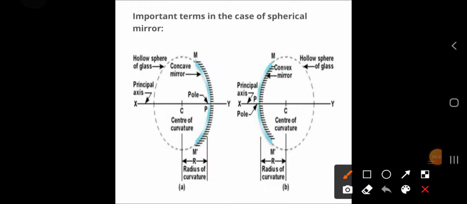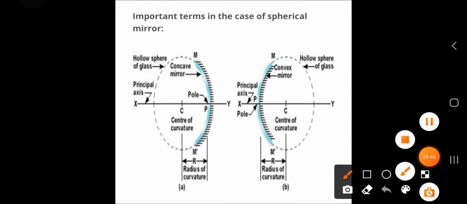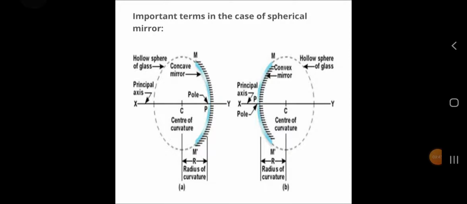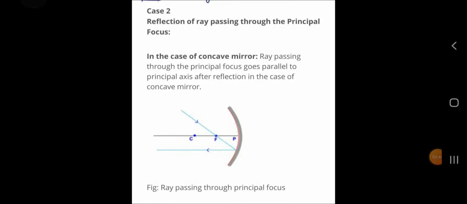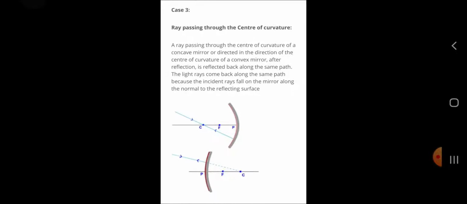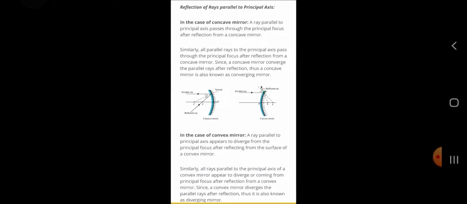Now we can see that we have different rules for obtaining images. First we have the reflection of rays parallel to the principal axis.